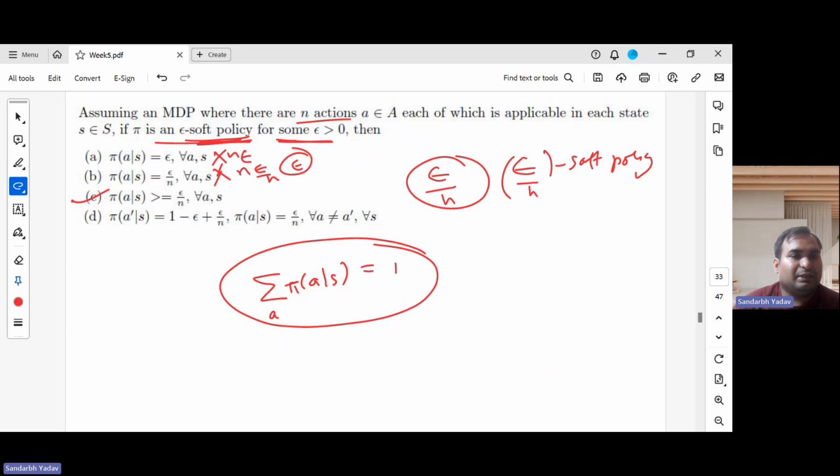So what is this? This is 1 minus epsilon plus epsilon by n. This we have seen: a dash might be the optimal action, exploiting the empirically optimal action, and pi of a given s for all the other actions is epsilon by n. So this is basically the epsilon greedy policy itself. And we know that an epsilon greedy policy is also an epsilon soft policy, because this condition is getting satisfied here also. For this one, we have epsilon by n plus some positive quantity for all the actions and states.